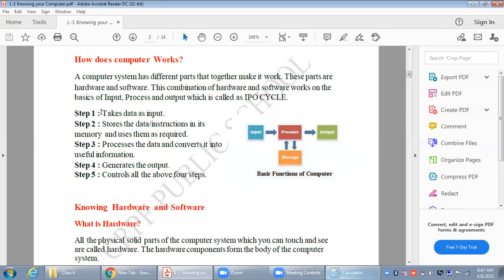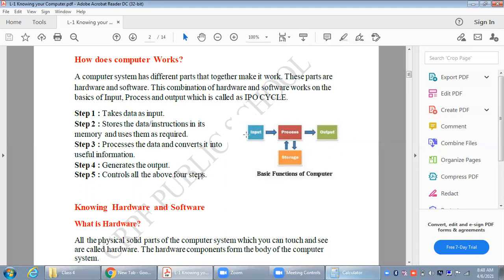So how will this happen? Step 1 will take the data as input. Then step 2 is to store the data or instruction in its memory. Temporarily वो कहीं पे store हो जाता है. जो भी आप number enter करोगे या जो भी आप data enter करोगे, it will get stored somewhere in the computer memory and uses them as required. और फिर जब भी required होते हैं तो हम उसको use करते हैं. Process the data and convert it into useful information. उस data को process करता है computer और उसको convert करता है useful information में. And finally generates the output. So finally हमारे पास output आ जाता है.